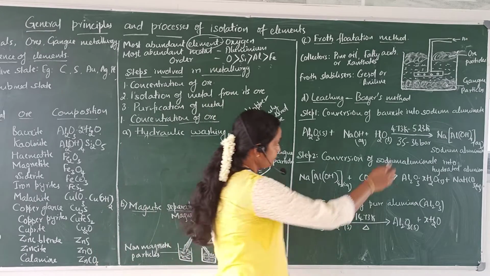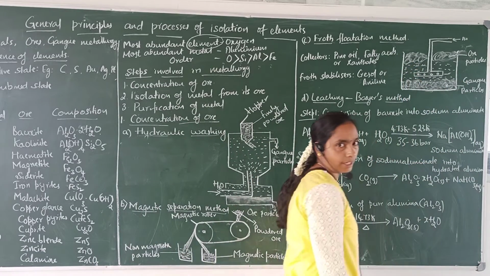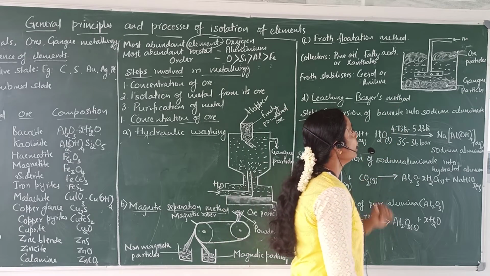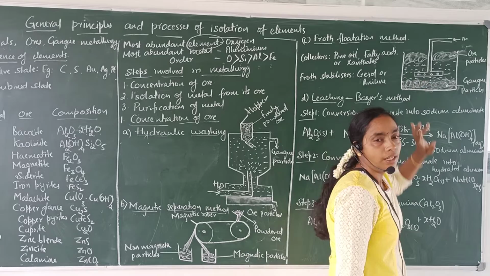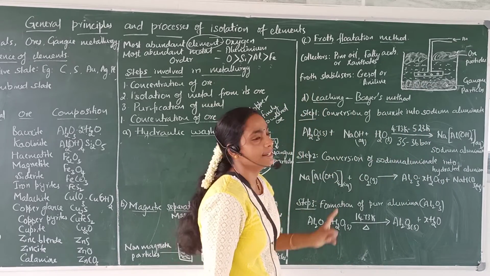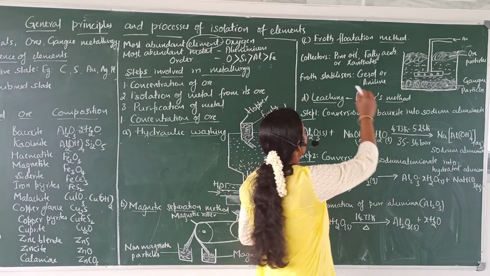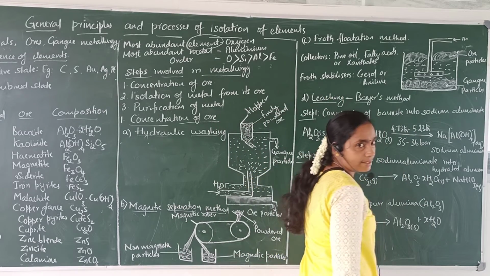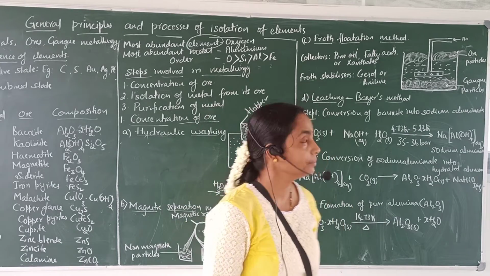In this method, a large tank containing water is taken. And to that we have to add finely powdered ore. A little pine oil or fatty acids or xanthates are added to it, and little froth stabilizers like aniline or cresol are also added.